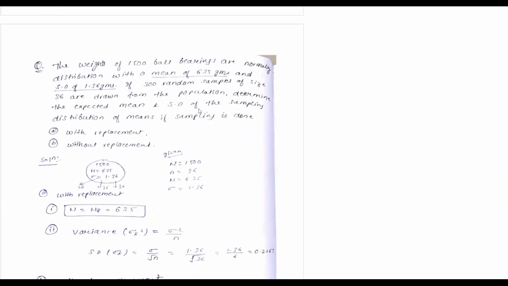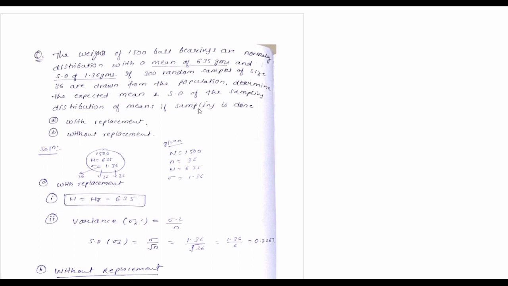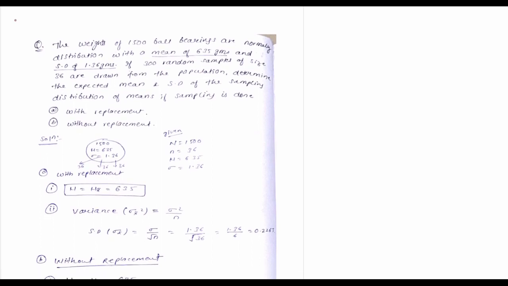Now see question number 3. First read the question properly and then collect the data. After collecting the data, you can apply the formula. Simple.